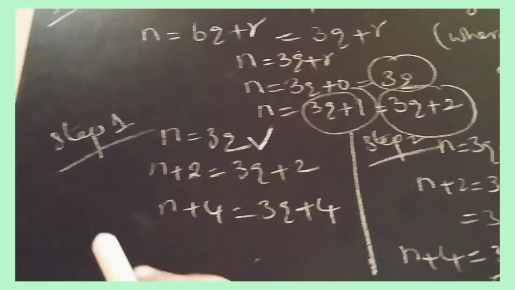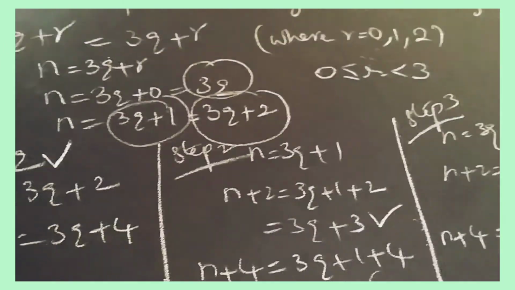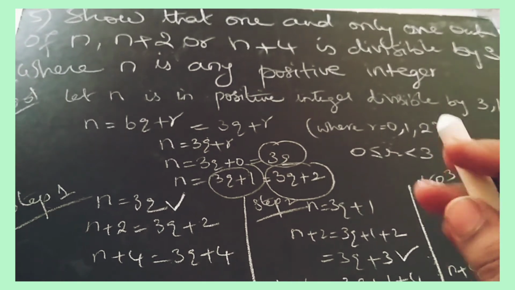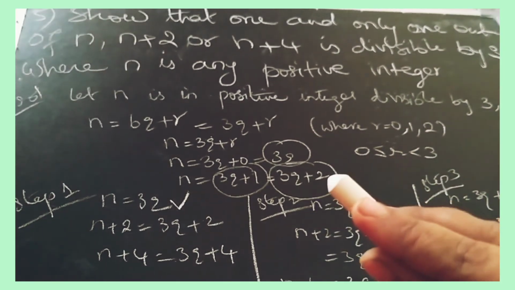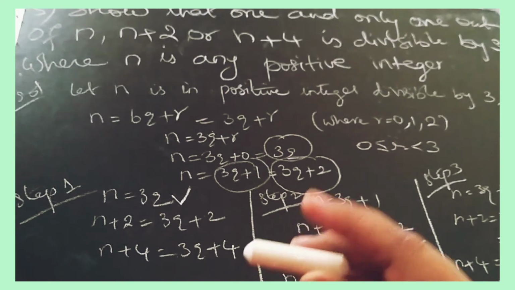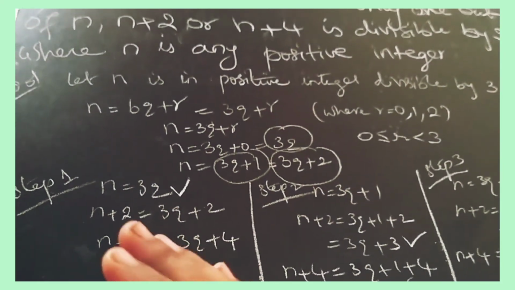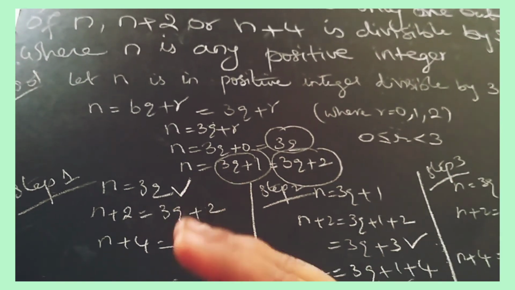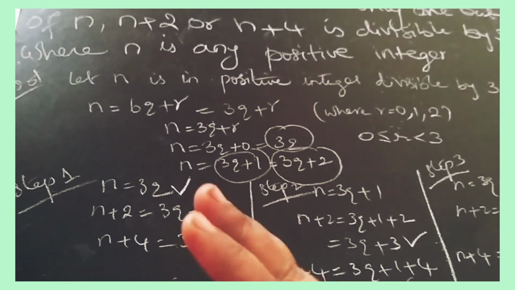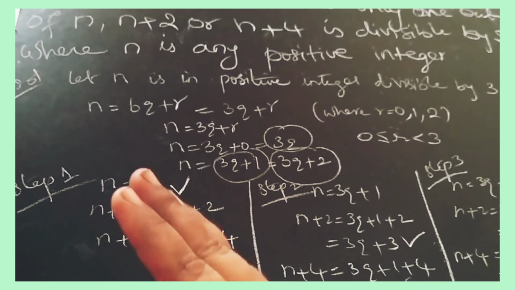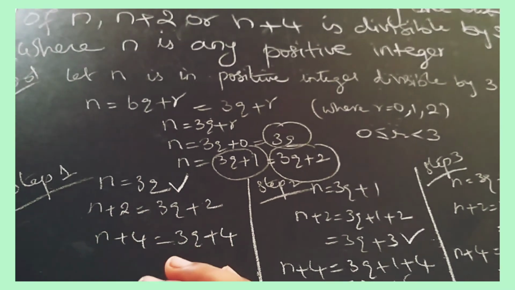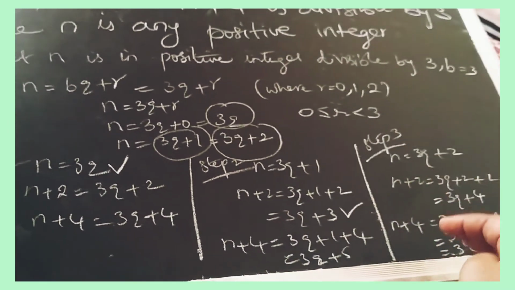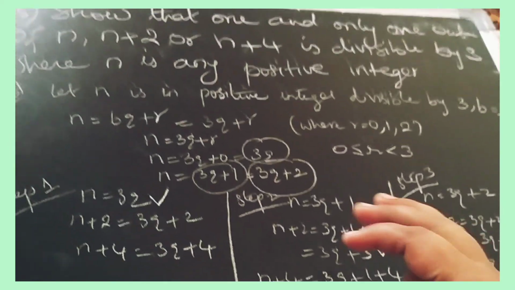So in step 1, the first one is divisible. In step 2, the second one is divisible. In step 3, the third one is divisible. So here we have proved that one and only one out of n, n plus 2, n plus 4 is divisible by 3. If we substitute the values, only one time it is divisible. Here the others can't be divisible, only one is divisible. Here also one, n plus 2 is divisible. Here n plus 4 is divisible. So we have proved this.